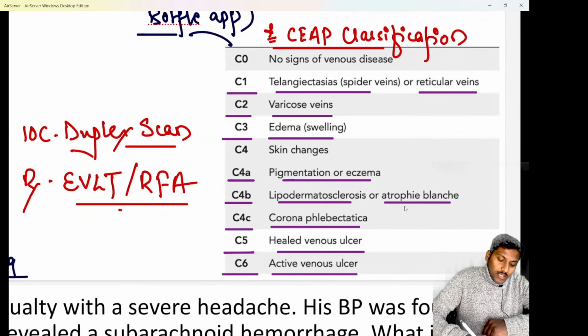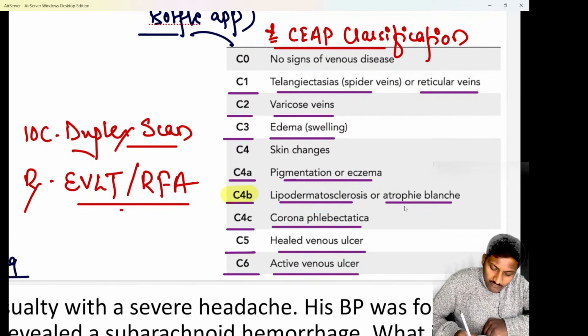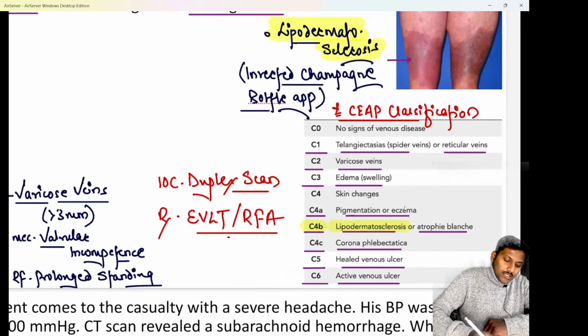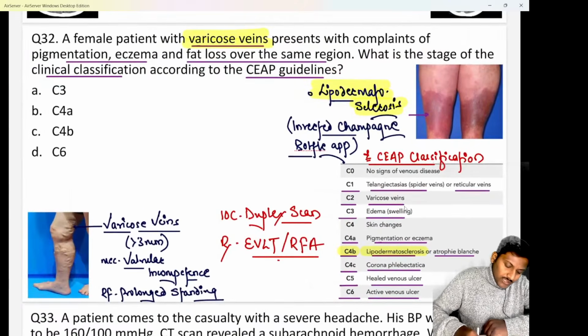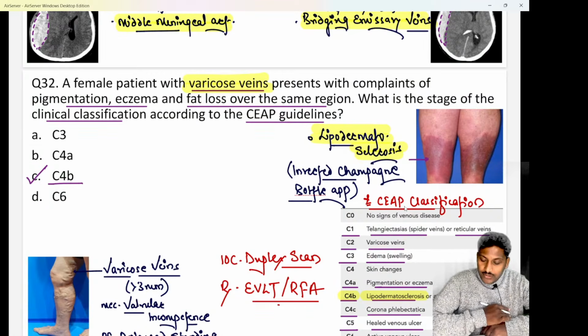Now here they have asked us about the stage of lipodermatosclerosis, which was a PYQ in FMG. Do remember, lipodermatosclerosis comes under the stage C4B of the varicose veins or the CEAP classification. So we know the answer has to be option C, that is, stage C4B is lipodermatosclerosis. ठीक है, so that is important.